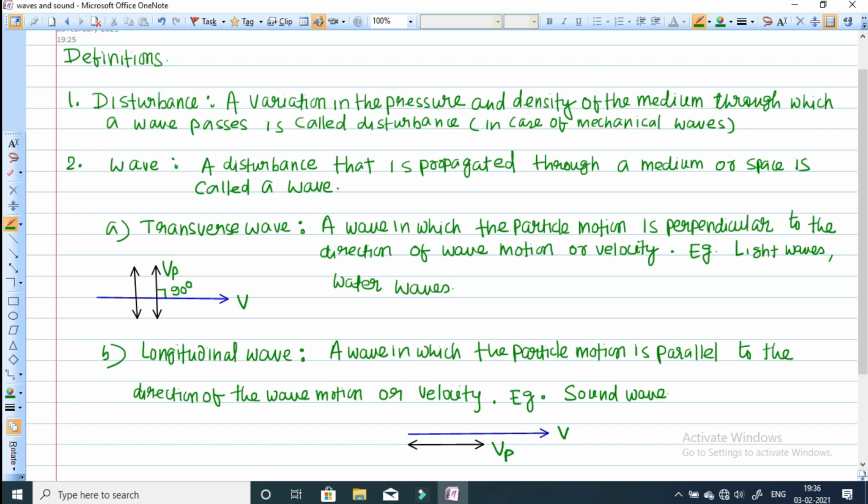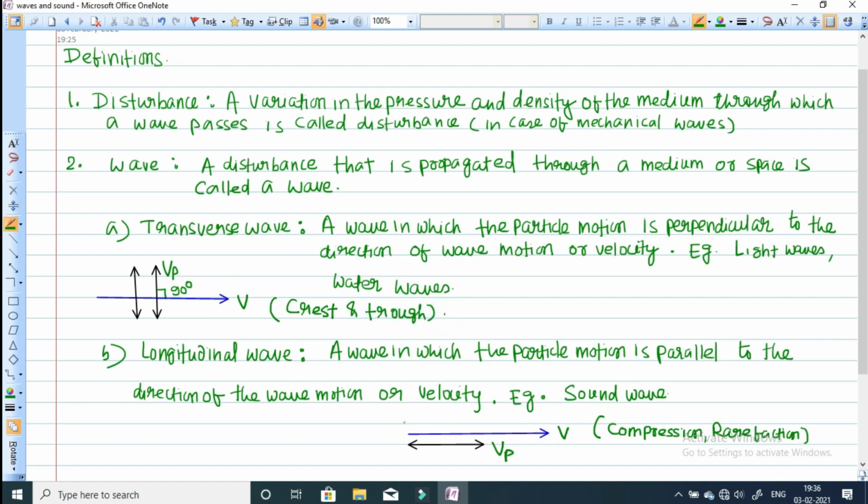Due to the oscillation of the particles along the direction of the wave, alternate compression and rarefaction are produced. In the case of transverse waves, since the particles oscillate perpendicular to the direction of wave motion, crest and trough are generated alternately.